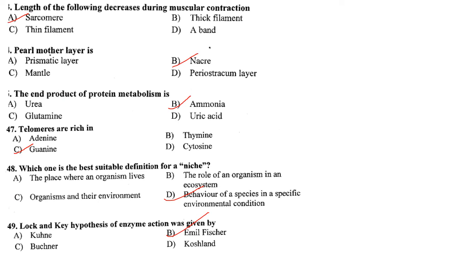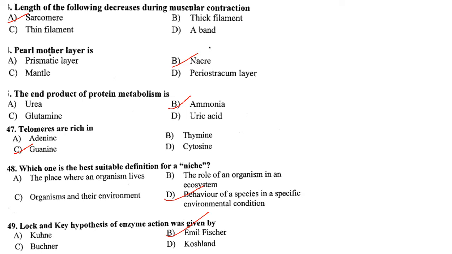Then next one. The length of the following decreases during muscle contraction. So the sarcomere decreases during muscle contraction. The length of the sarcomere decreases during muscle contraction. The pearl mother layer is called nacre. Nacre, also known as mother of pearl, is an organic-inorganic composite material produced by some mollusks as an inner shell layer. It is also the material in which pearls are composed.